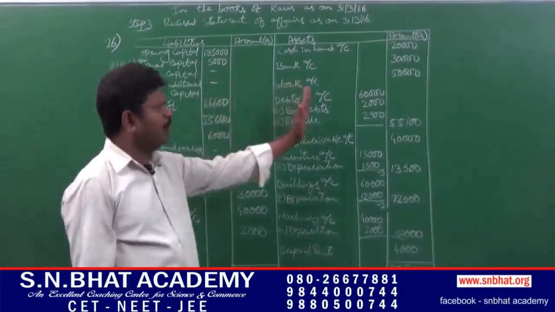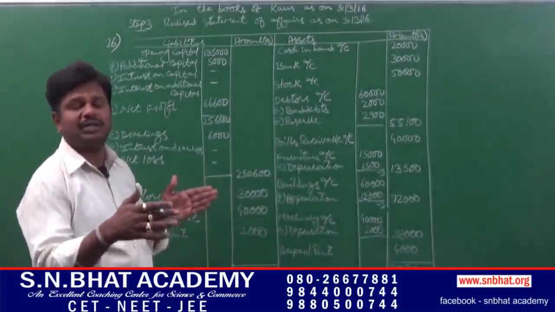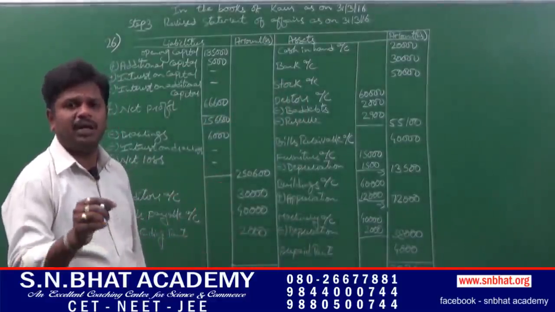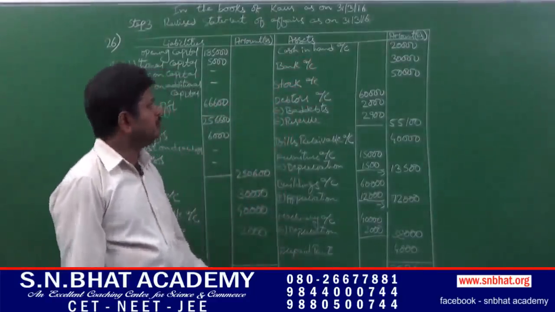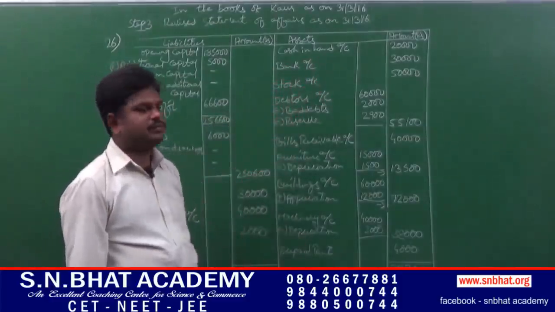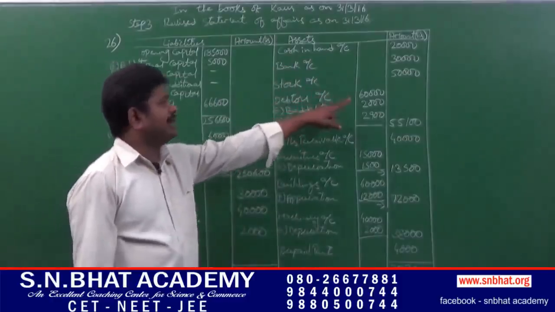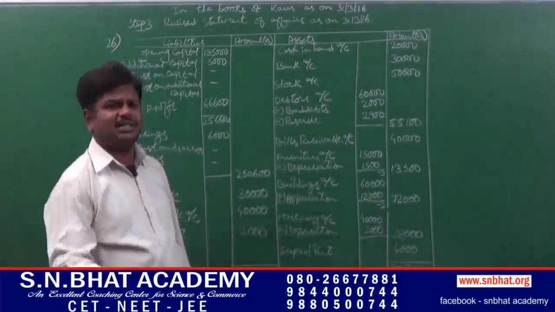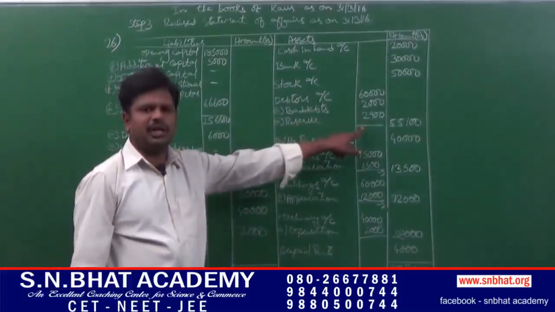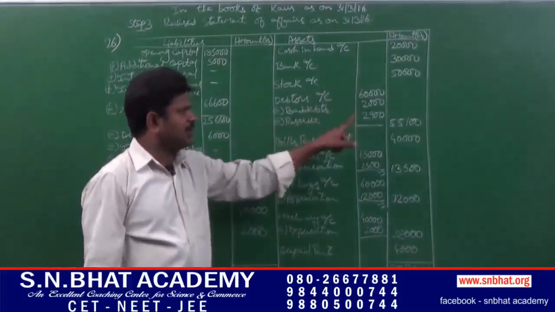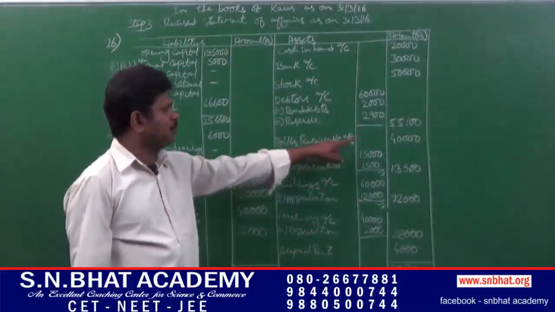On the asset side of the revised statement of affairs, just consider the closing balance of assets and liabilities. The closing balance of cash rupees 20,000, bank balance 30,000, stock 50,000, closing balance of debtors 60,000. Next, there is a related adjustment, that is bad debts 6,000. Next, reserve for bad debts 2,900. Deduct these two from closing debtors, it comes to rupees 55,100. Bills receivable 40,000.